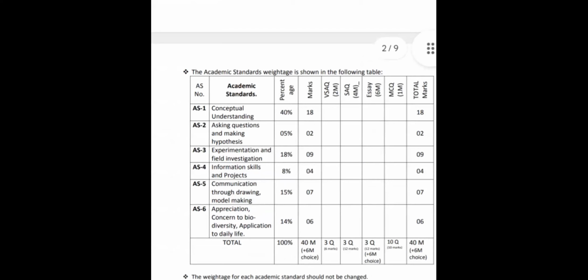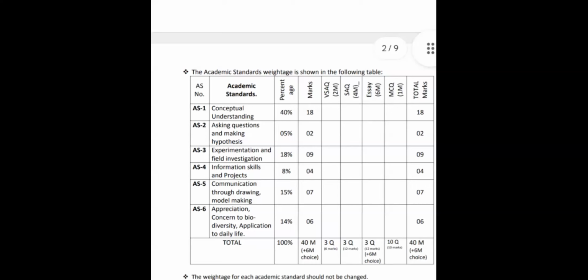Conceptual understanding contains the most questions, with the most marks allotted. That is why the concepts are important for us. Some questions are hypothesis based, and experimental based, 9 marks, experimental and investigation.